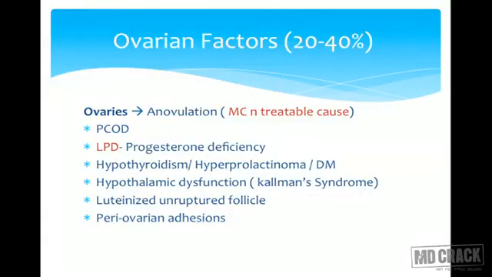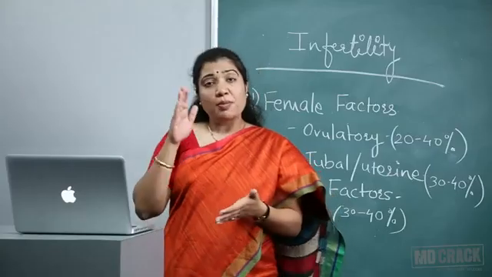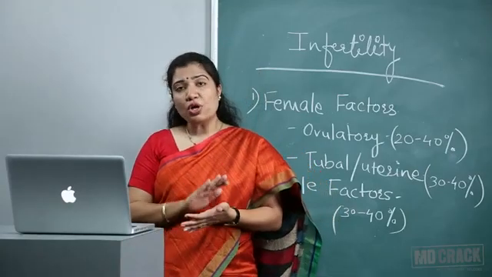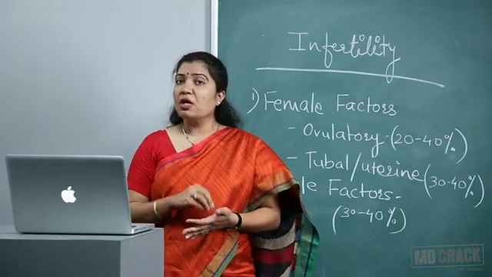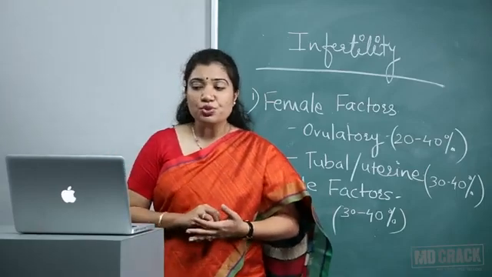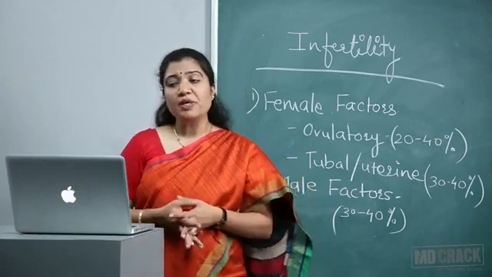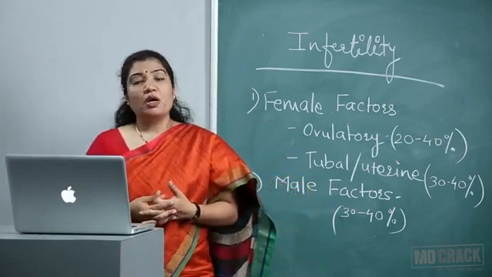The hypothalamus is where the whole menstrual cycle starts. Hypothalamus secretes GnRH, which acts on the pituitary. That secretes gonadotropins in the form of FSH and LH, which act on the ovary, and then there is selection of the follicle and ovulation takes place. But if the hypothalamus is not working properly, there is dysfunction. The common example is Kallmann syndrome. In that case, there will be anovulation.